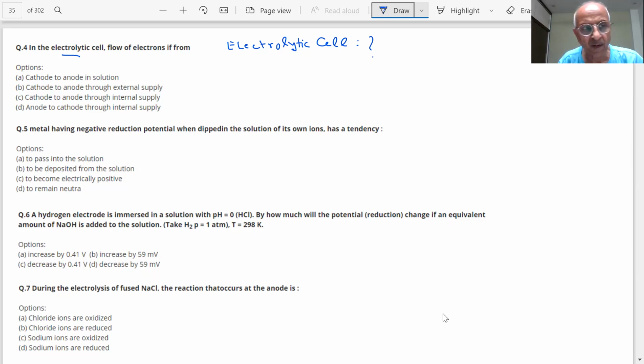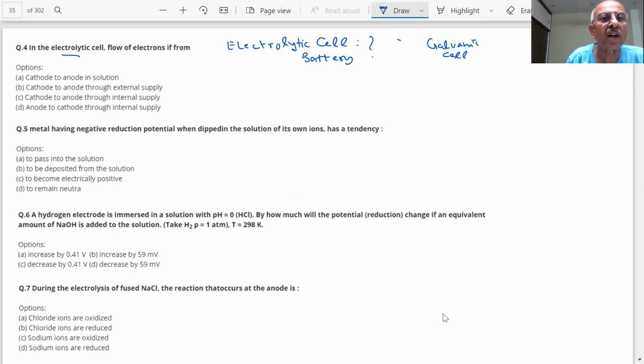What is the difference between electrolytic cell and galvanic cell? In electrolytic cell, we use an external source to bring about the chemical reaction. What is that external source? You are attaching a battery, passing current from outside.